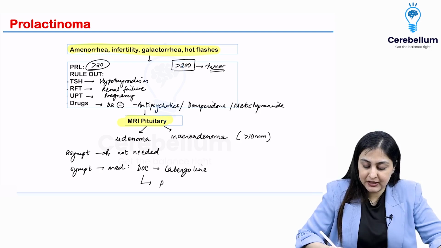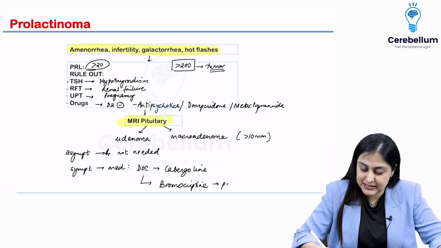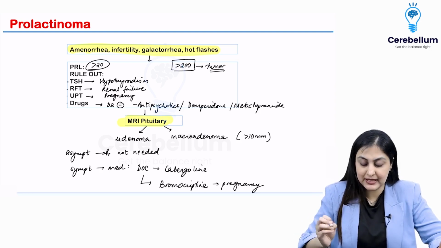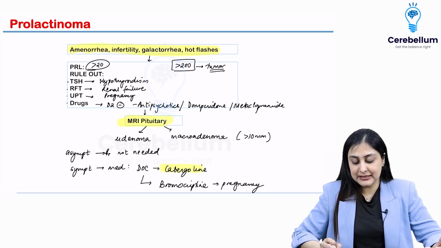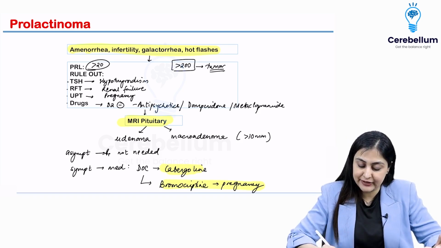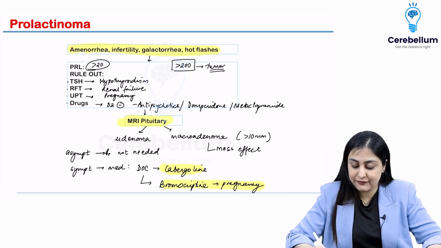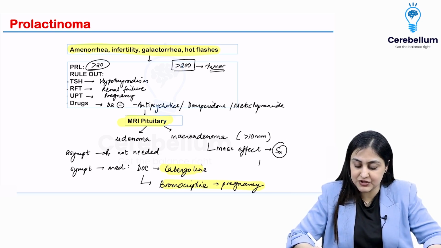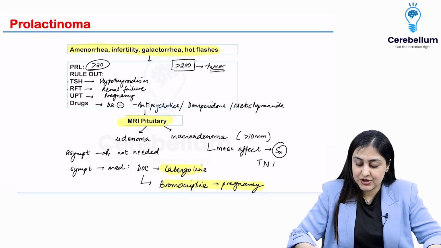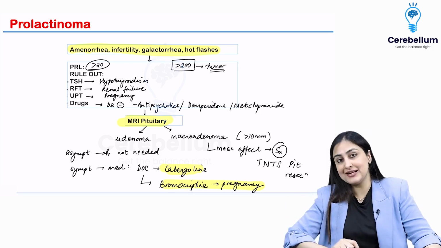Whereas what you want to remember, bromocriptine, again a dopa agonist, can be used as the drug of choice in pregnancy. So this is the drug of choice in pregnancy. Alright, so cabergoline and bromocriptine are your first line drugs. If it's a macroadenoma with mass effect, you're having bitemporal hemianopia or mass effect, then you want to undergo surgery, which is going to be transnasal transsphenoidal pituitary resection. Okay, so this is about the entire approach to prolactinoma.